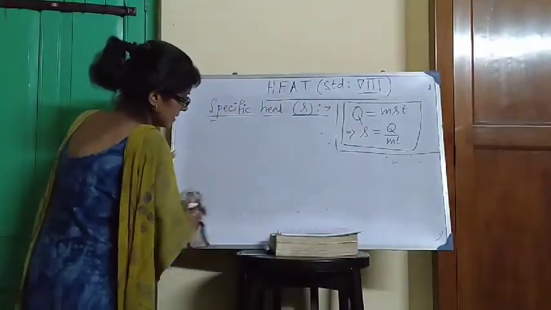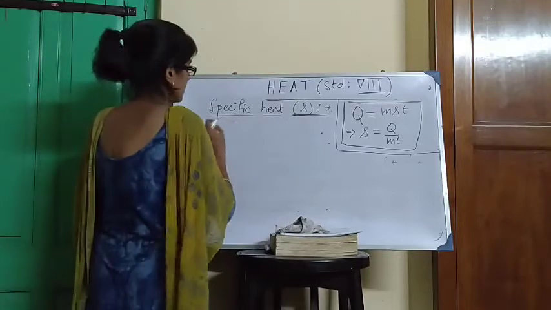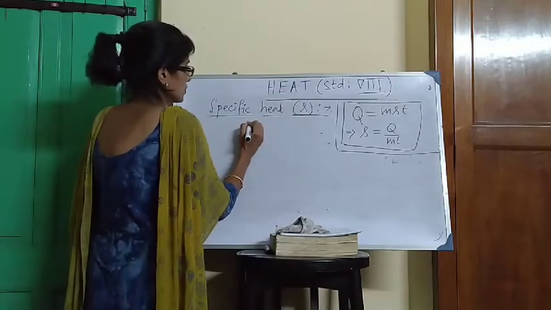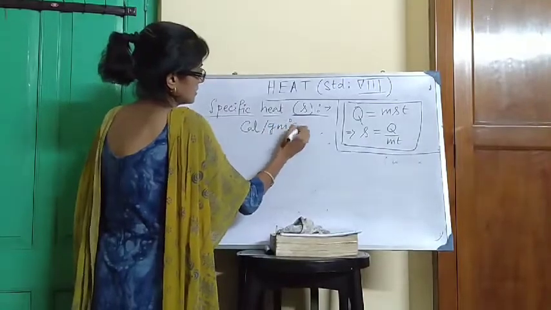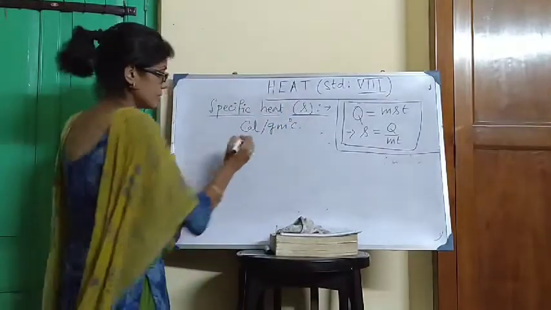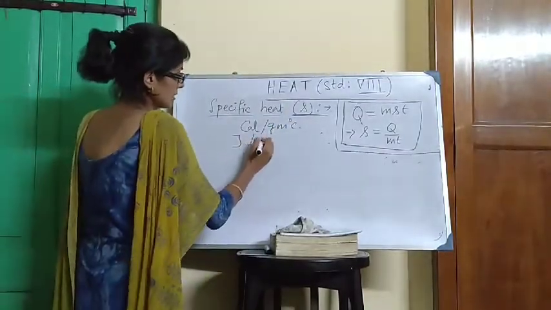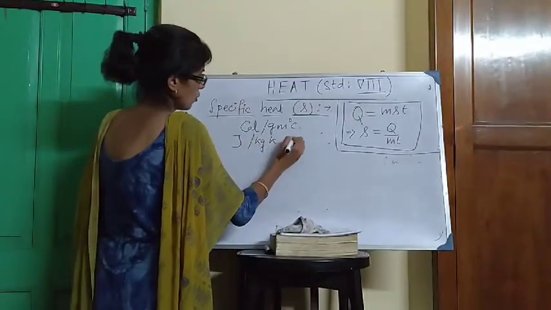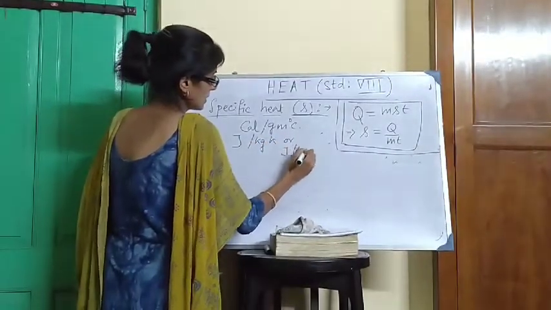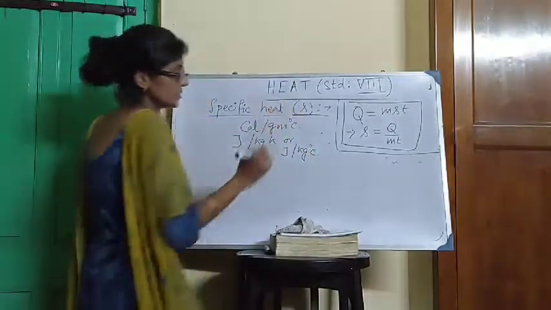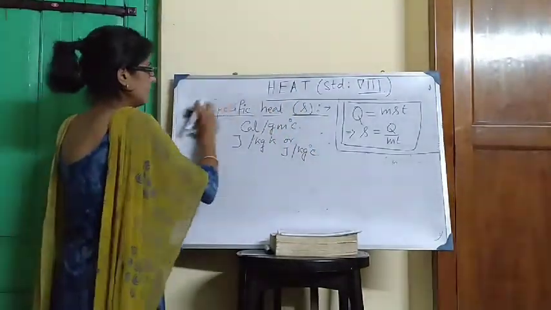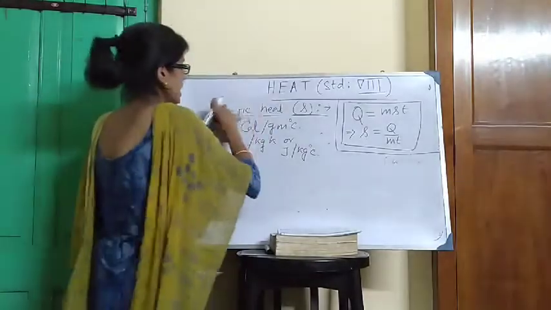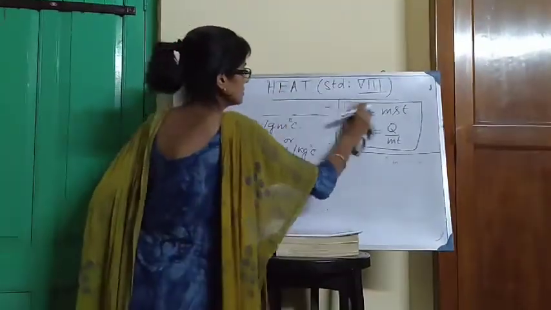So we have done that the CGS unit of specific heat is calorie per gram degree Celsius. SI unit is joule per kg Kelvin or joule per kg degree Celsius. Both are the same. Okay. Next topic, relation between CGS and SI units of specific heat.